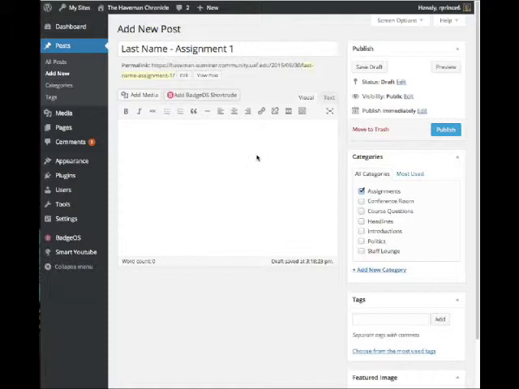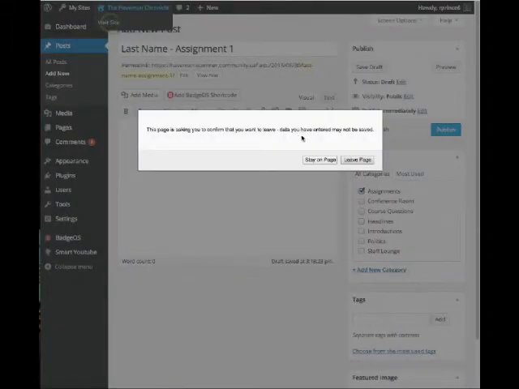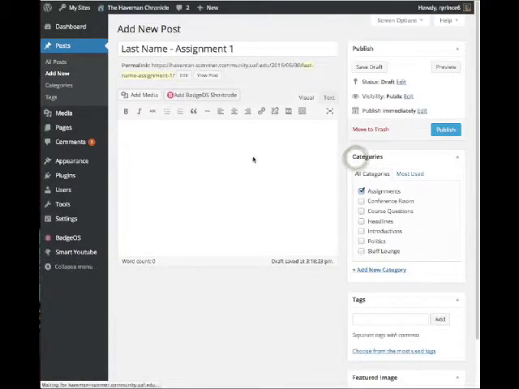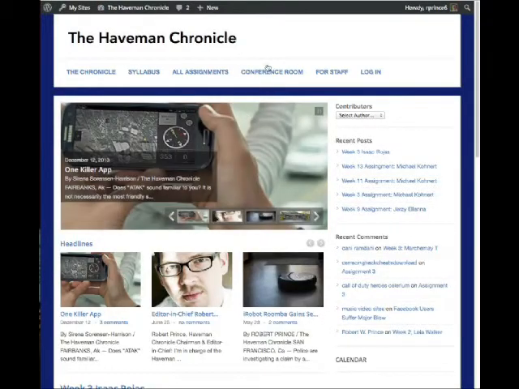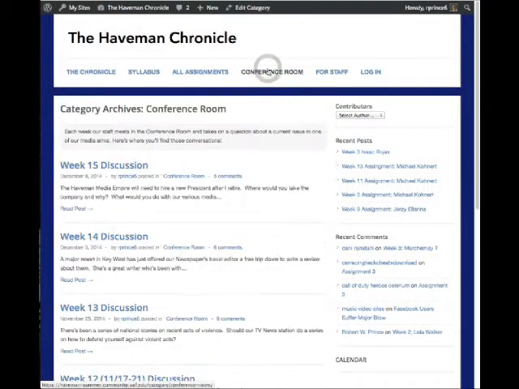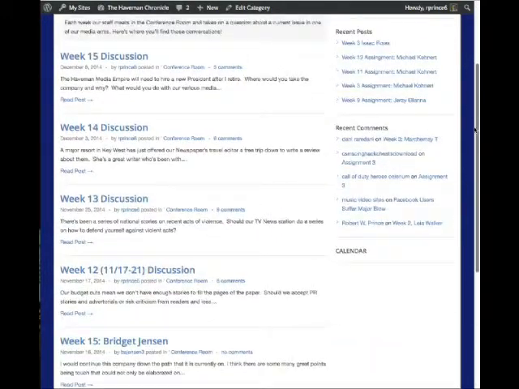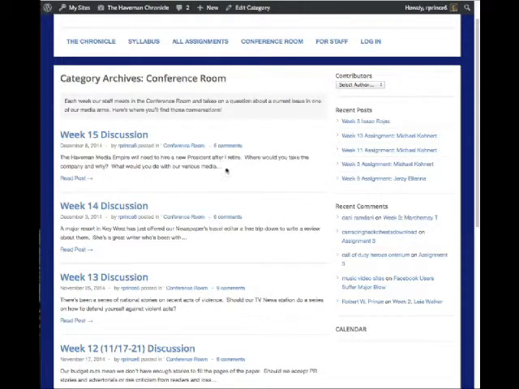Now the discussion board. In this part of the course, here in the conference room is where we will be doing the weekly discussions, and we have discussions left over from previous semesters, so you can see what previous classes thought about these particular discussion points.